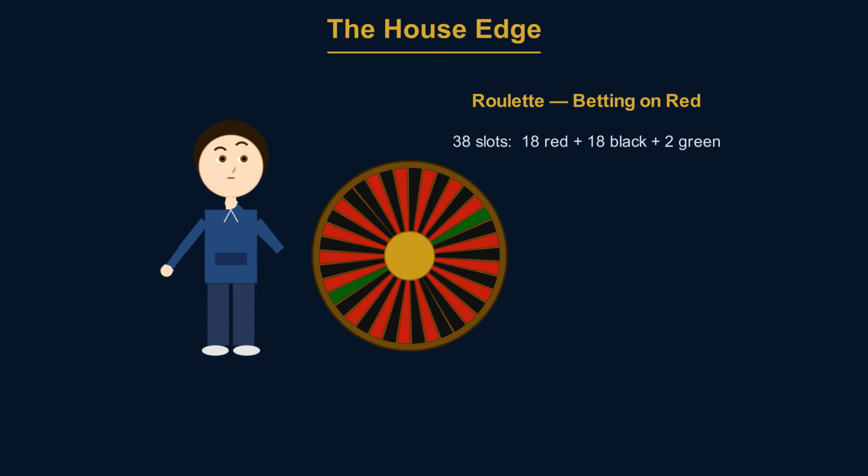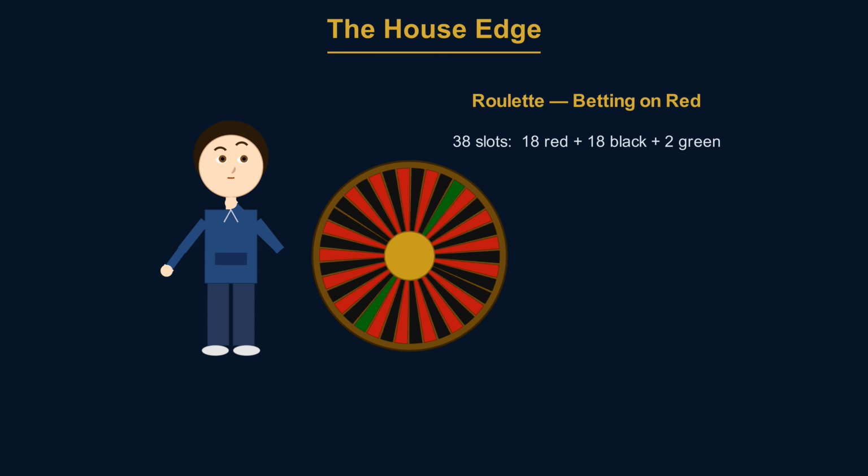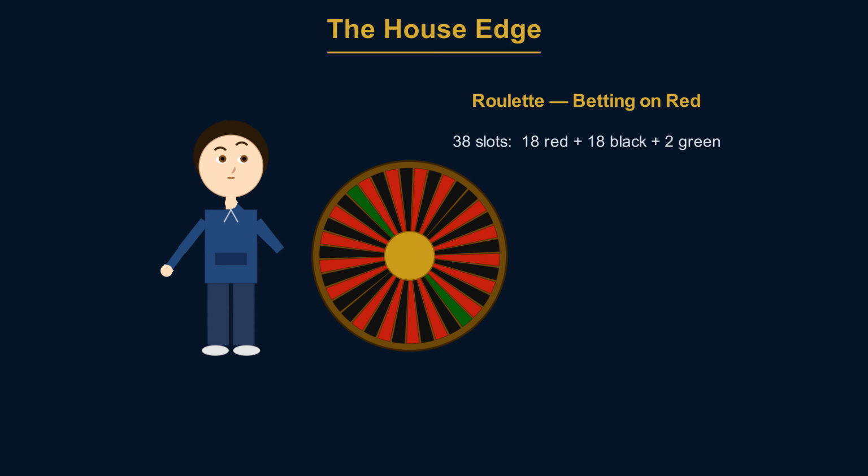A standard American roulette wheel has 38 slots. 18 of them are red, 18 of them are black, and 2 of them are green. The idea behind roulette is that you can bet on red or bet on black, and if you end up being correct, then you can double whatever your bet was. The green is the house's way of taking its own share of the profits when no one gets paid out if things land on green.